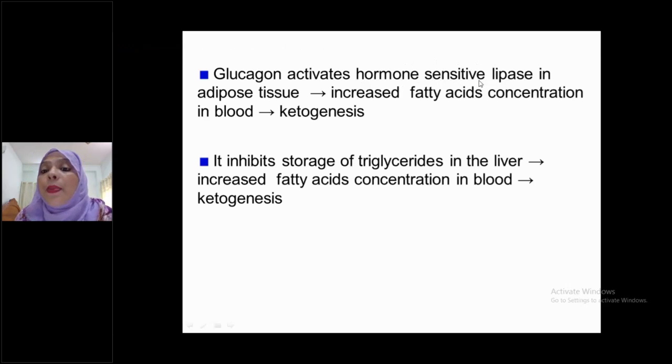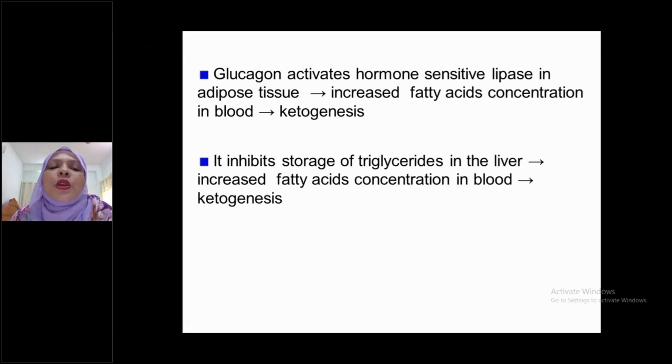the essential enzyme for lipolysis. So glucagon activates hormone sensitive lipase in adipose tissue, increasing fatty acid concentration in blood, and ultimately causes ketogenesis, that is breakdown of fat, and more fatty acid accumulates in the blood. If fatty acid concentration increases in the blood, beta oxidation increases, formation of acetyl CoA increases, and ultimately more and more ketone body formation occurs.